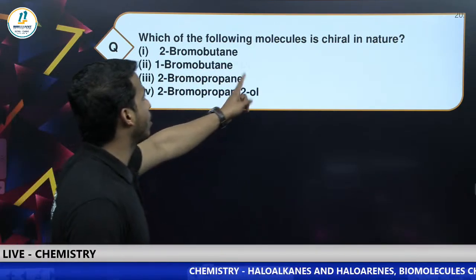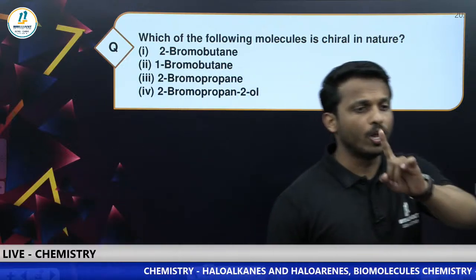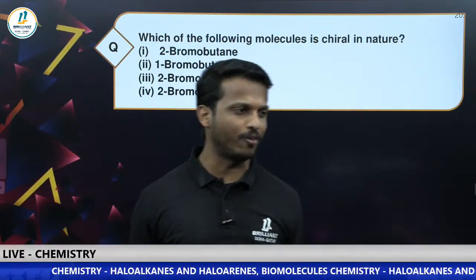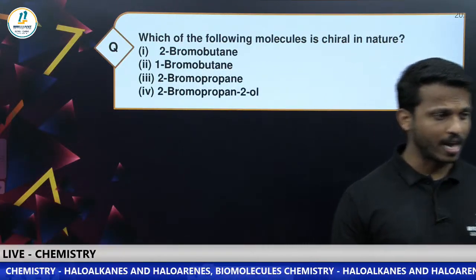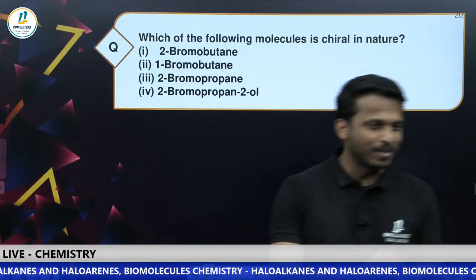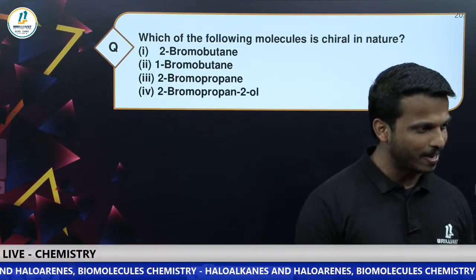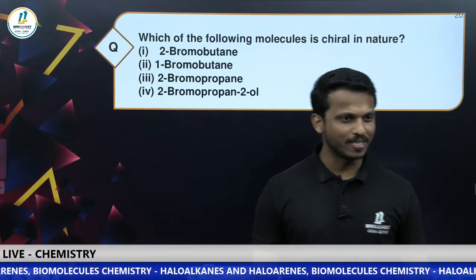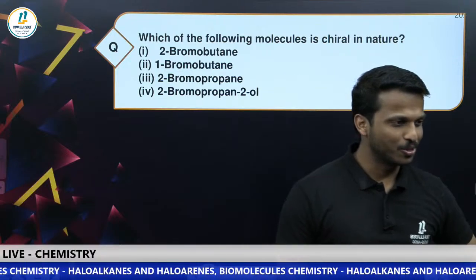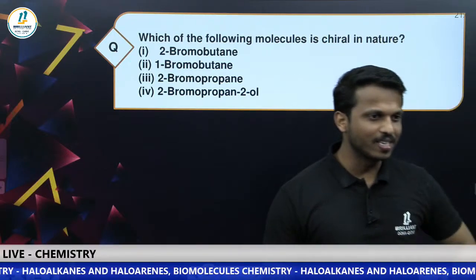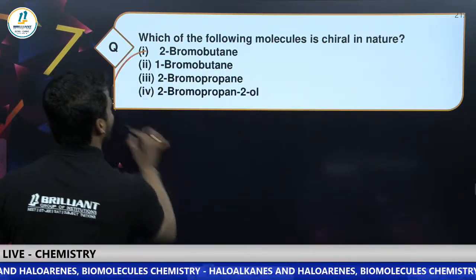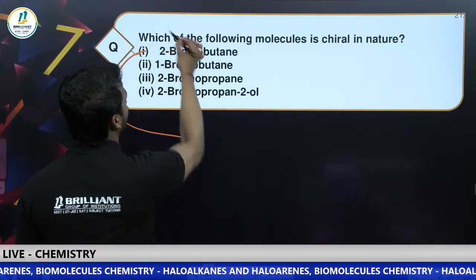Which of the following molecules is chiral? Chiral means a carbon whose 4 valencies are connected to 4 different groups. Which one is chiral? I can notice one student whose name is G. Can you please tell your complete name, dear? I think the answers are, which of the following molecules is chiral in nature? Yes, most of the students are saying option A, 2-bromobutane.